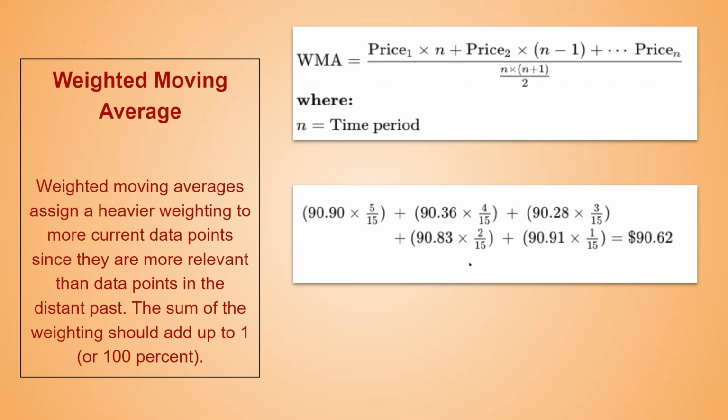So in other words, whenever there are price changes, bullish or bearish, the weighted moving average will show a more prominent, clearer indication of that positive or negative variation compared to the simple moving average.